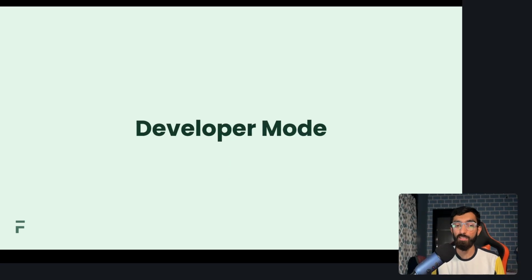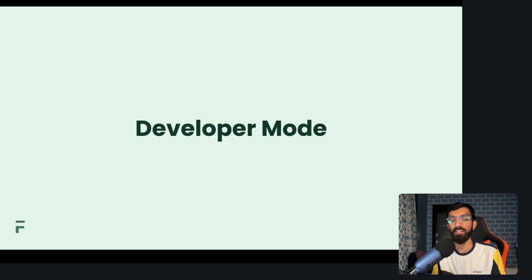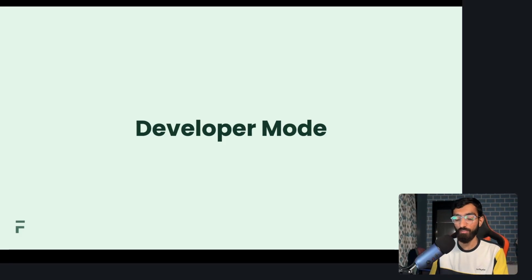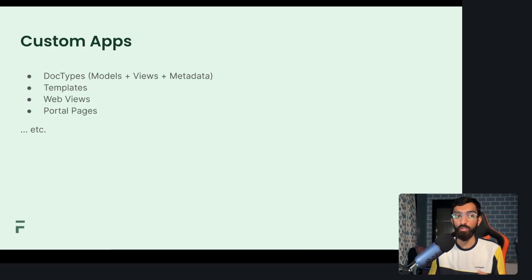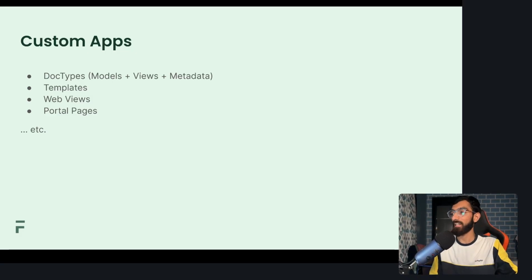So what we saw was just the beginning. We were playing around in the UI and then models got created and then we had the list view and form view. We can do CRUD and we had a REST API. But what about the other part? Going into full code mode. When you turn on developer mode on Frappe, you can create custom apps. Custom apps are a bundle of doctypes, templates, web views, portal pages, which are basically pages outside of the desk. You can bundle all of that and ship it as an app so others can also install it on their site and use it.